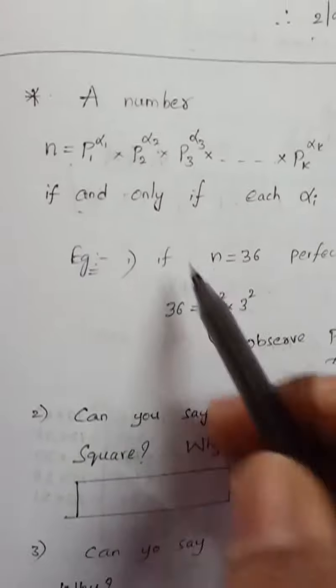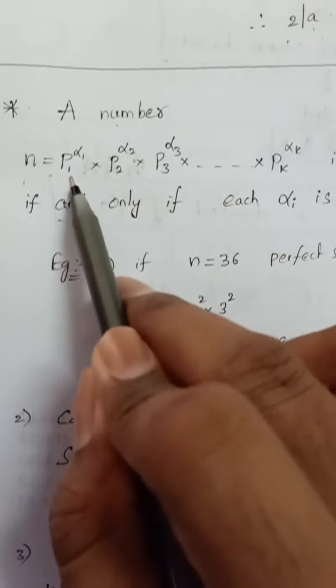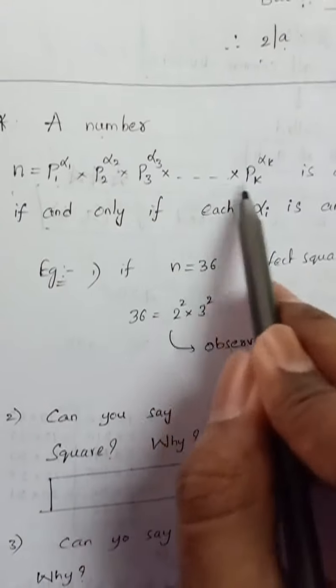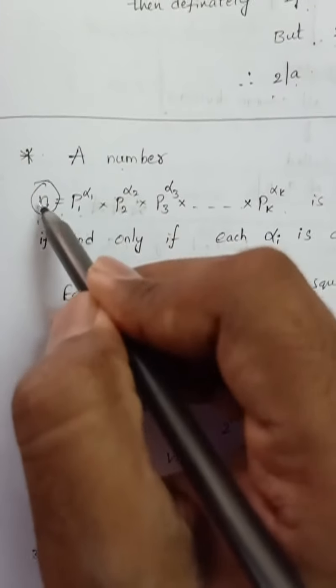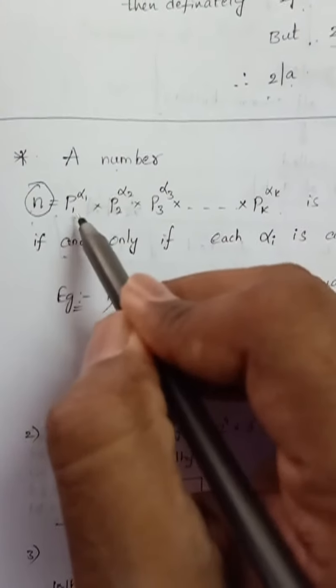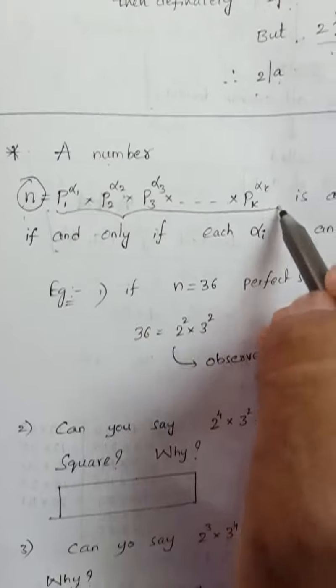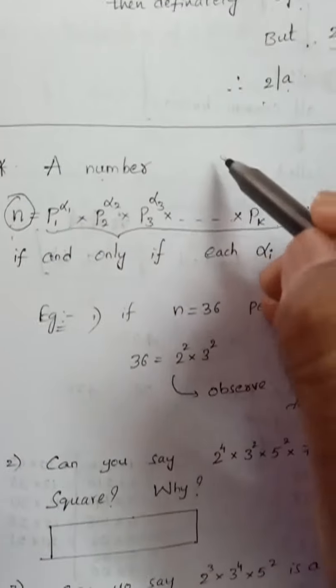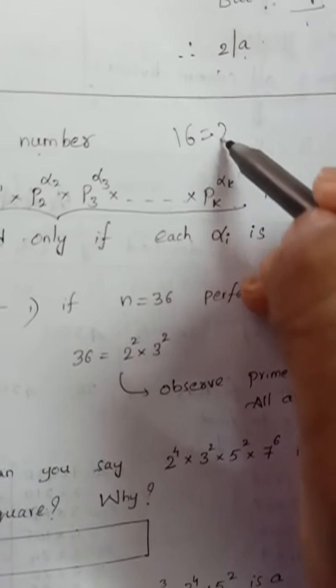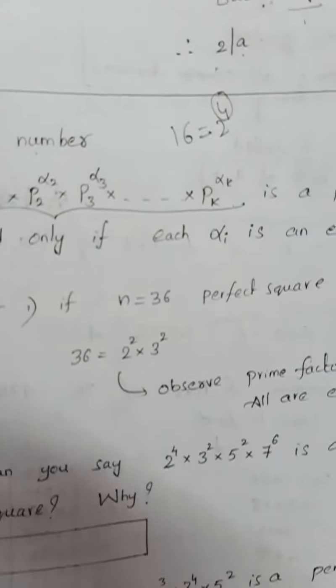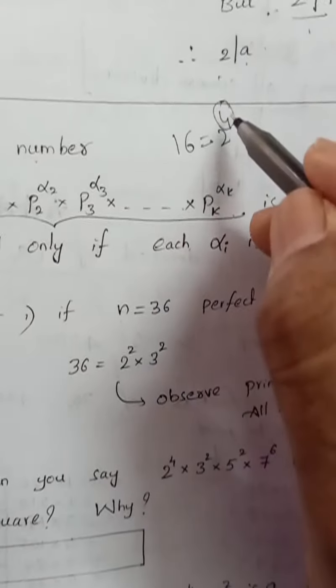Now a number n is written in the form of its prime factorization. Now it is a perfect square. When will the number be a perfect square? Is there any relationship between a perfect square and its prime factorization? Yes. Suppose you observe 16, what is the prime factorization of it? 2 power 4. So what is the power here? It is an even number.